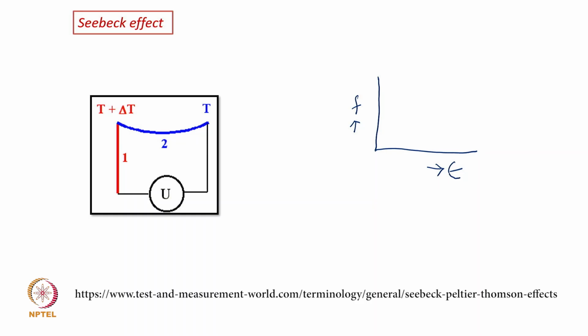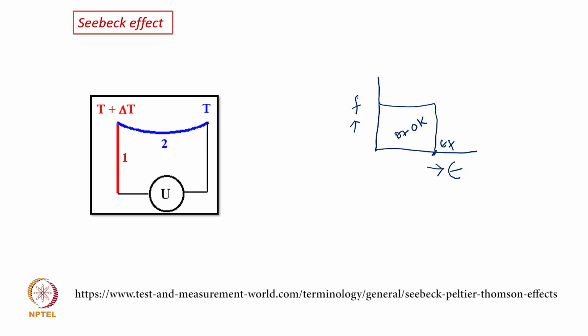Okay. Then at 0 Kelvin, absolute 0, the distribution of the electron is like this. We all know that. And this is an energy which is known as Fermi energy. Okay. So this is at 0 Kelvin. Now what happened? Now you look at, I have this particular junction which is at a temperature T plus delta T. It is the hot junction. Okay. So I have increased the temperature of this junction.